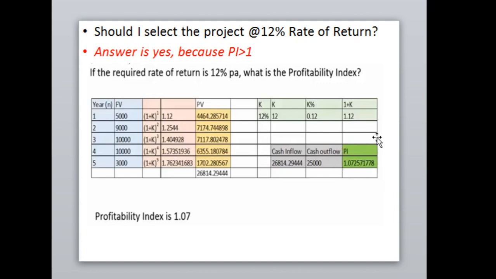Finally, the profitability index is more than 1. So if the profitability index is more than 1, definitely you can accept the proposal of the investment. If the required rate of return is 12%, what will be the profitability index?